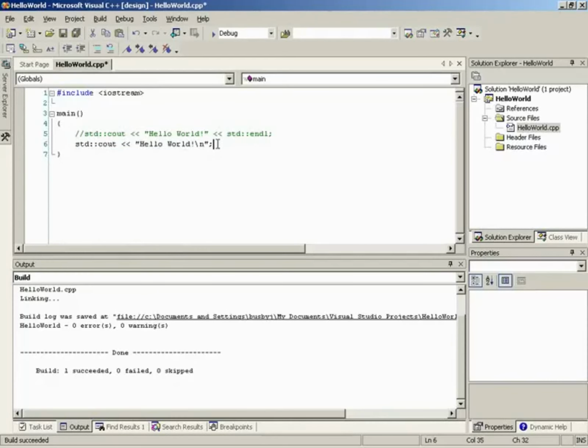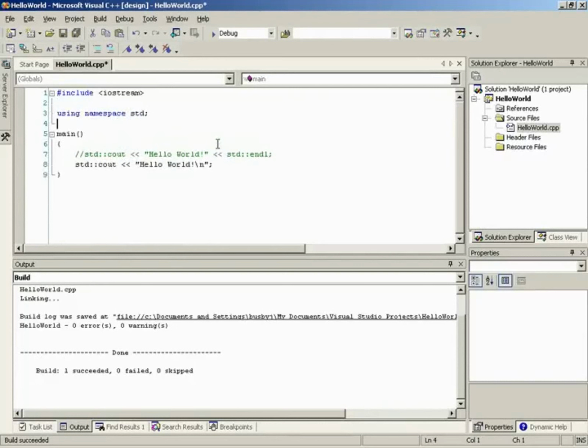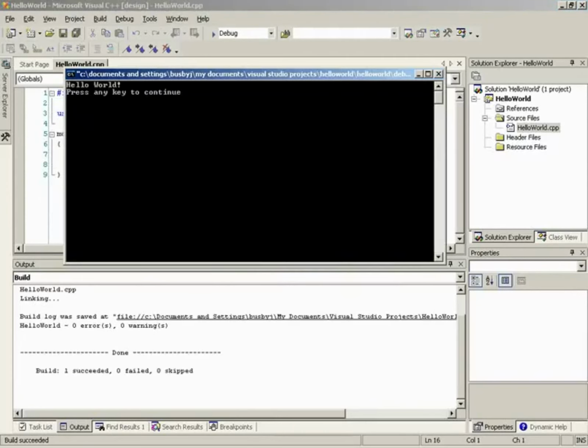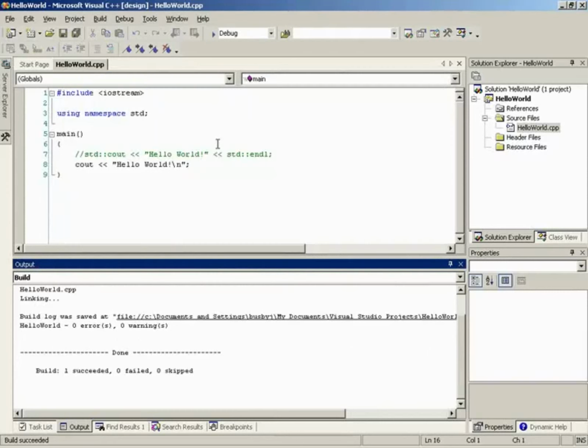Well, to make that a little bit more convenient, what we can do is go up here before our main function. We can just press enter here and say using namespace std. So remember, std, which is our standard library, is a namespace. And by saying using namespace std, it's recognizing every single name that's defined inside our namespace std. Excellent. So what we can do is go down here, and now if we remove this std and press Control F5 to run it, it automatically builds it, and it runs fine. No linking errors. Right. Very cool. So that's something very convenient.